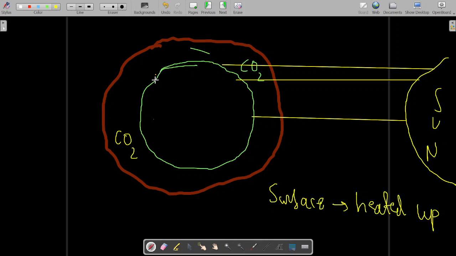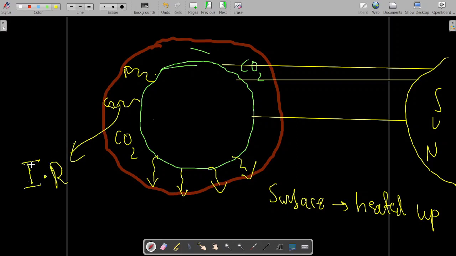Some of the radiation is reflected back from the earth. The earth has land and ocean, so land will do this work and ocean will also do this work, although land will do this work very fast. So the radiation is reflected back. Now this reflected back radiation is in the form of infrared radiation, that is IR rays. You have already learned the electromagnetic spectrum in lower classes, and there you learned the meaning of IR radiation.